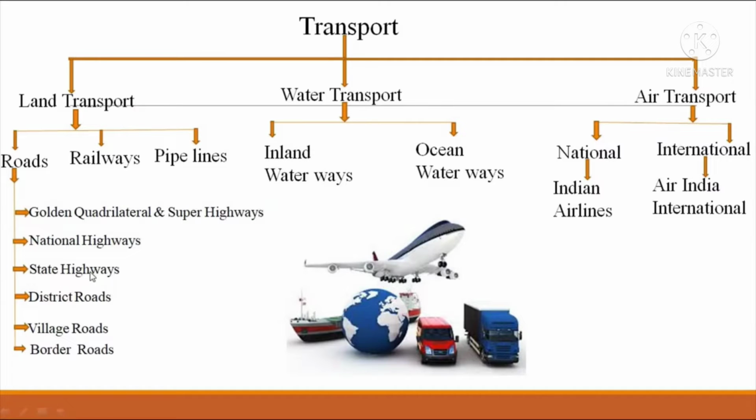State highways connect the district headquarters with the state capital and with the national highways. The State Public Works Department undertakes their construction and maintenance. Then district roads. The Zilla Panchayat is in charge of these roads. They connect the taluk headquarters with the state highways and railways.